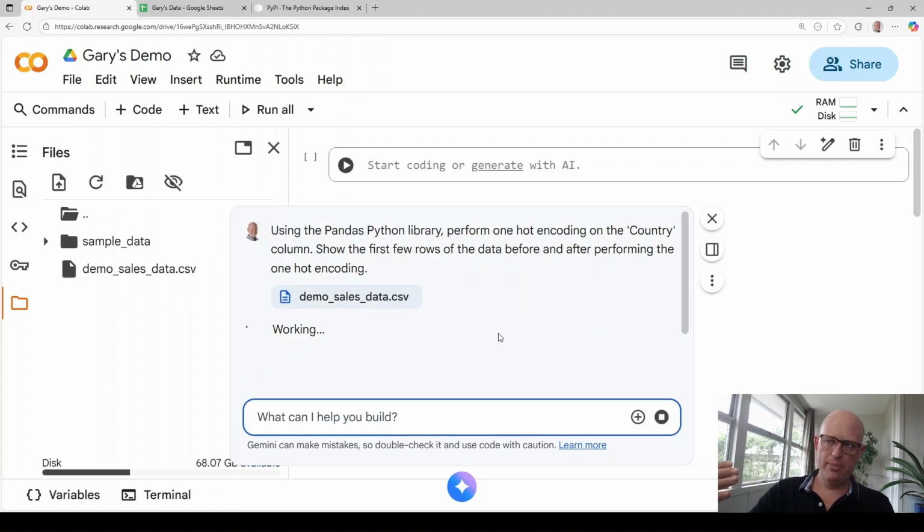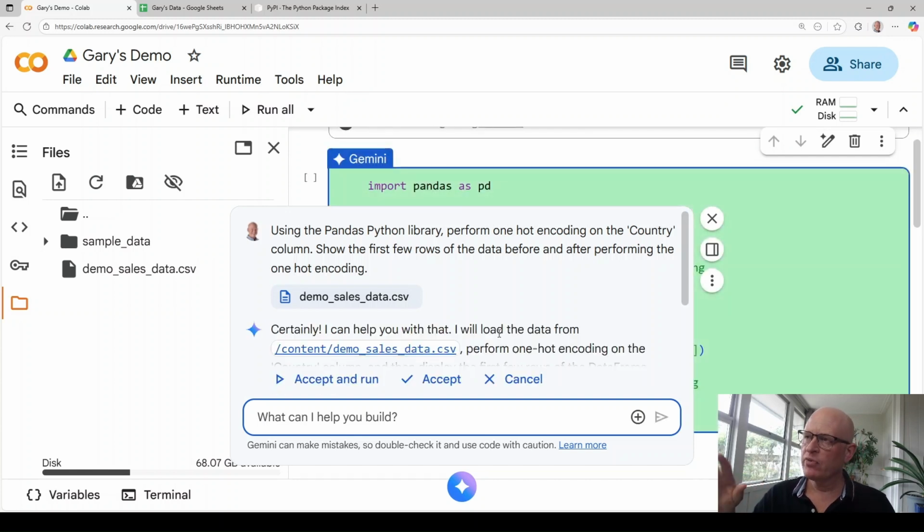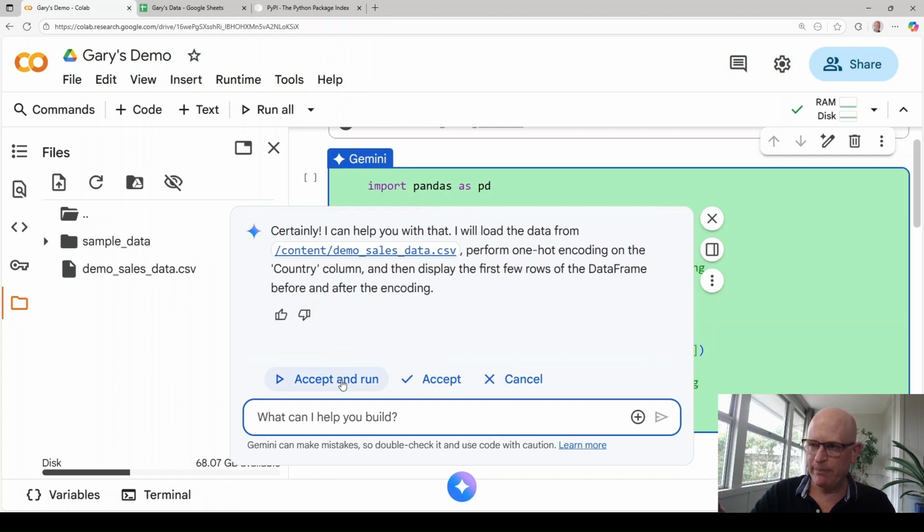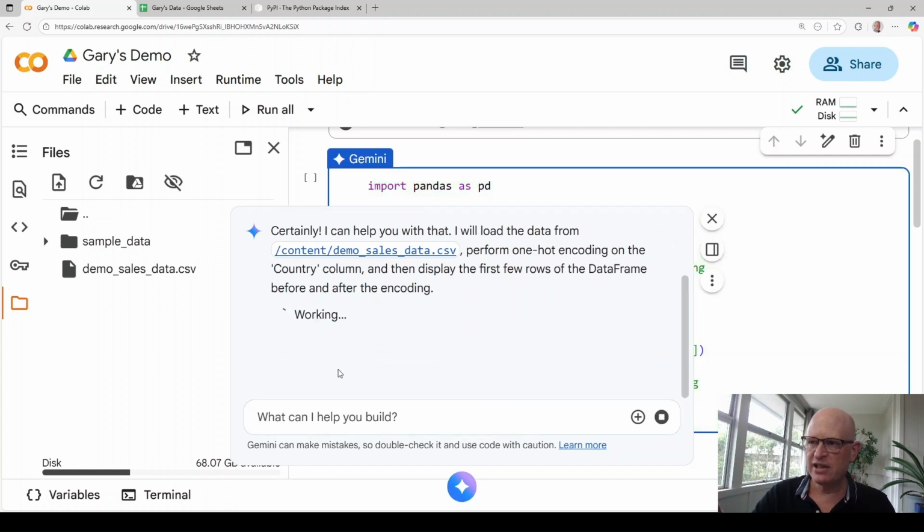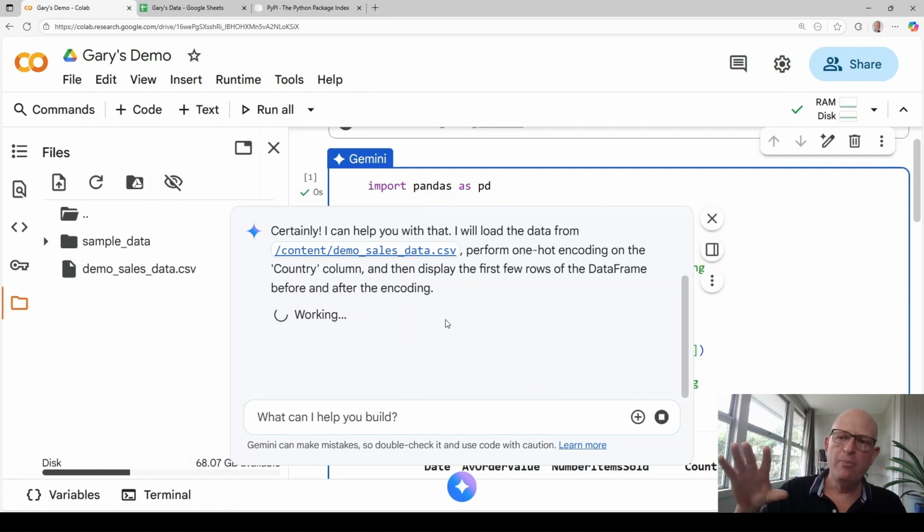What is happening in the background now is that Gemini in Colab is finding the best way of doing something. It's provided the code for me, and it asks whether I want to accept and run it, or cancel. I'll click accept and run. In the background, it's going to run.